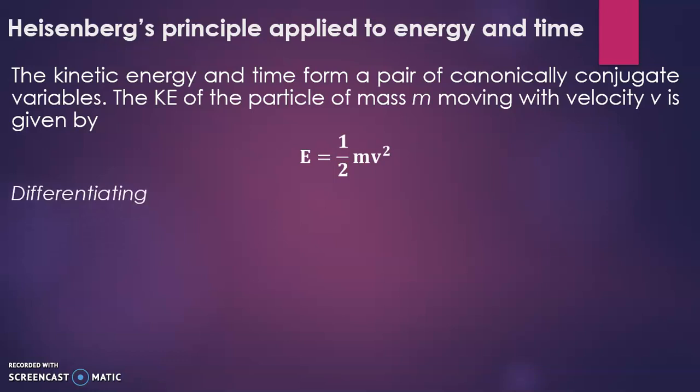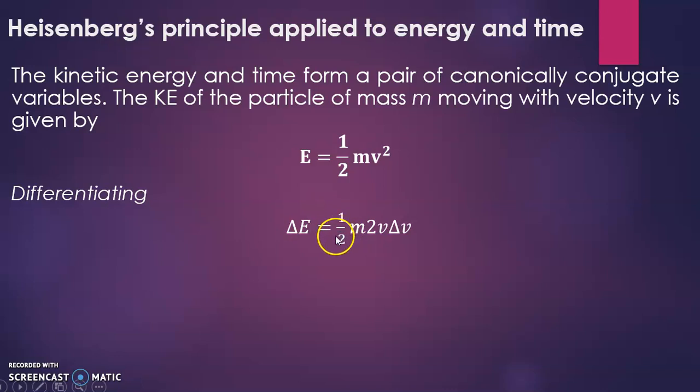Now we will differentiate this equation, here we are differentiating E. Then if you observe, m is the mass of the particle, which is constant, so we are not differentiating that. So when differentiating v square, it will be 2v into delta v. Just see that step. Delta E is equal to half m 2v into delta v.